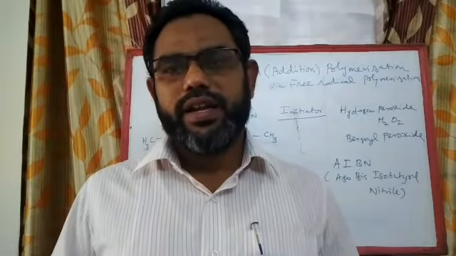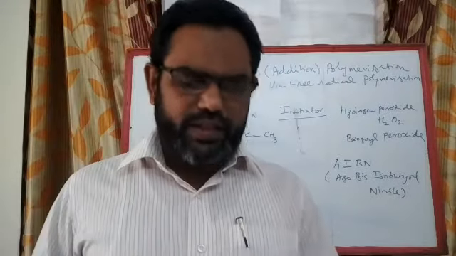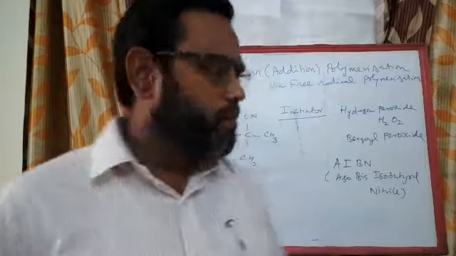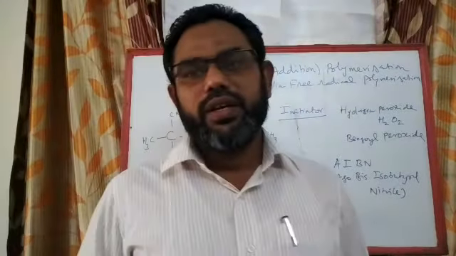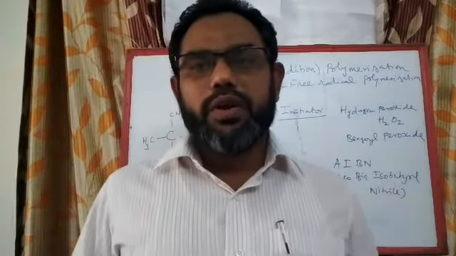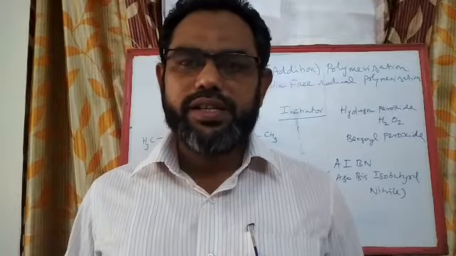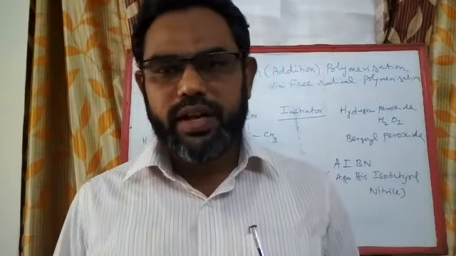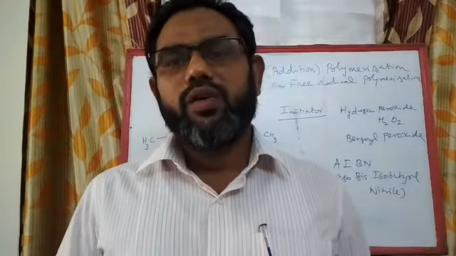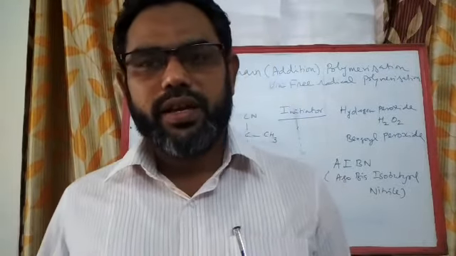Normally ultraviolet radiation around 3600 Angstrom is helpful for decomposing the same material, isobutyl nitrate. But the type of free radical produced in the thermal initiation method and the photochemical initiation method is the same. The nature or quality of the free radical won't change by changing from the thermal to the photochemical method.